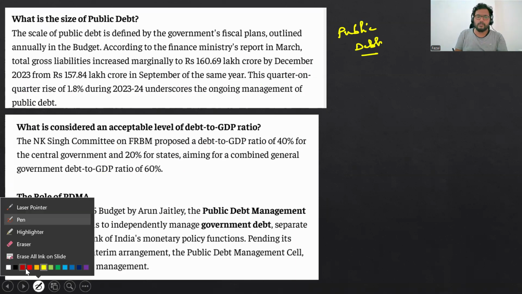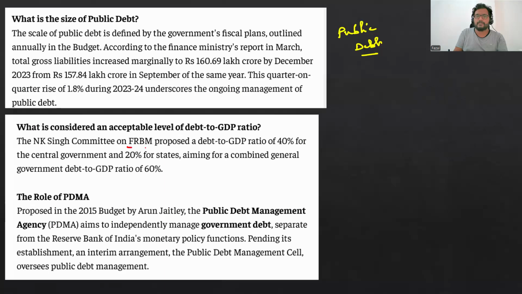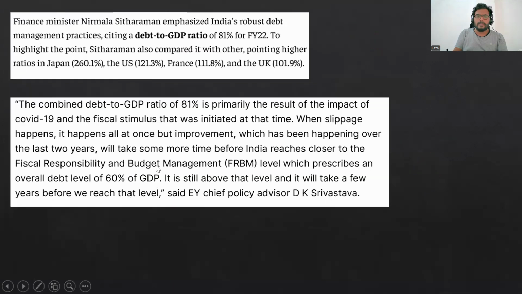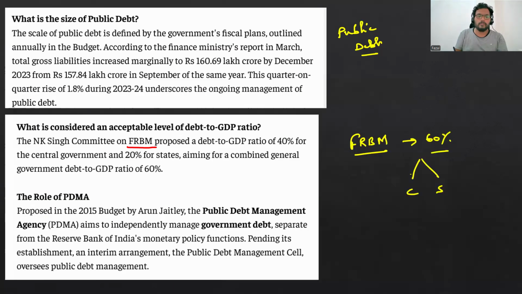Now I told you what the NK Singh Committee has suggested as per the FRBM Act. FRBM Act is the Fiscal Responsibility and Budget Management Act, which says that the debt to GDP has to be 60%. Just now we studied this, and this 60% should be from both sides, central and state. So here it is very clear that the debt to GDP has gone a little bit higher; in fact it has to be 60, but it is 80 now. So at present it is around 82%.